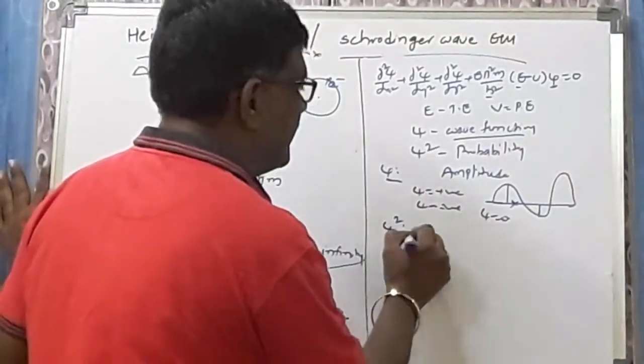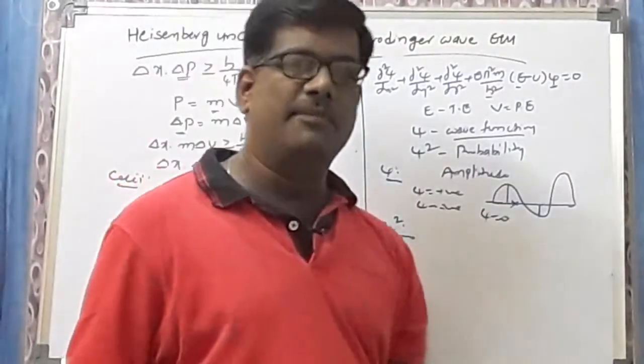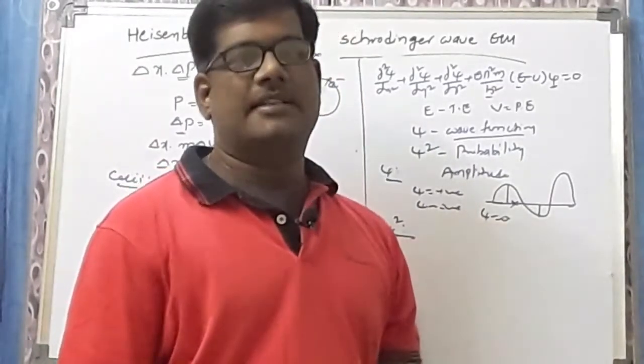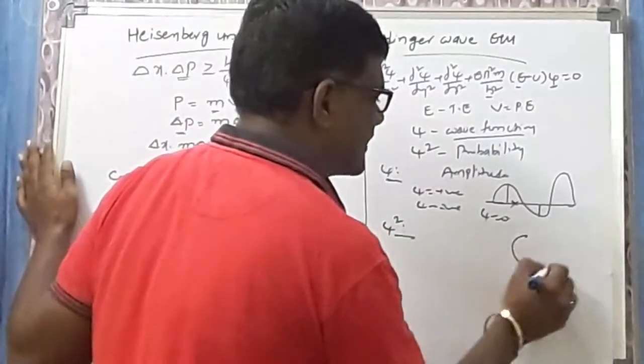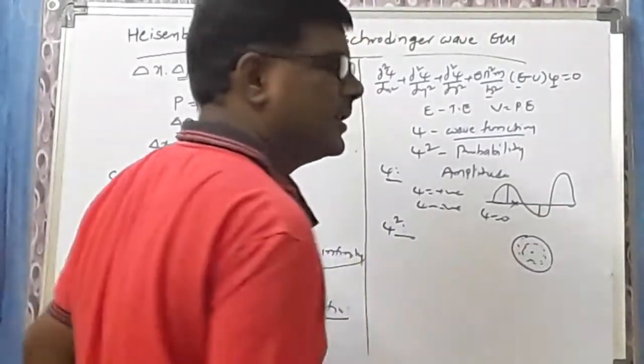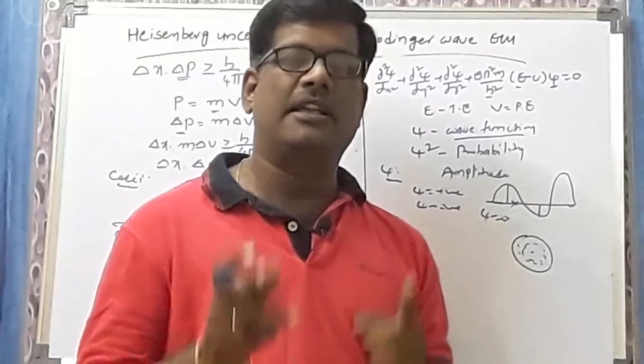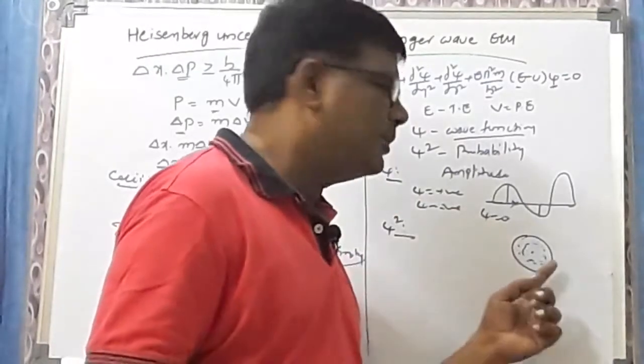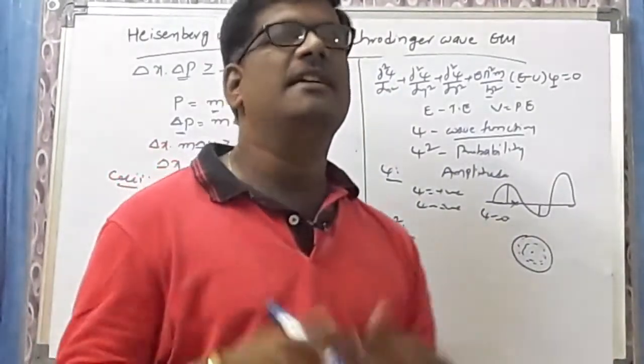What is psi square? Psi square is called the probability function. What is the importance of psi square? Psi square measures the electron density around the nucleus. The probability of finding electron density around the nucleus can be calculated by using psi square.